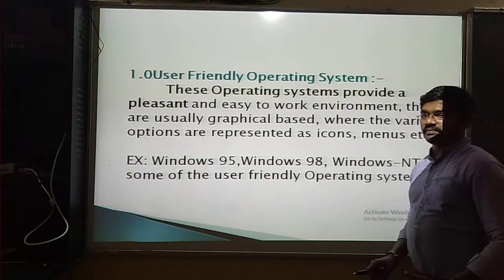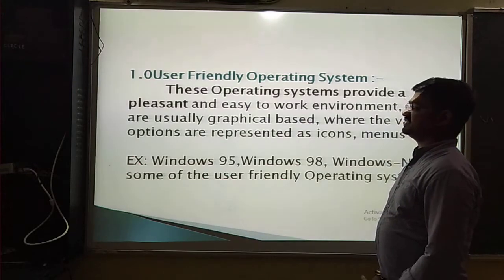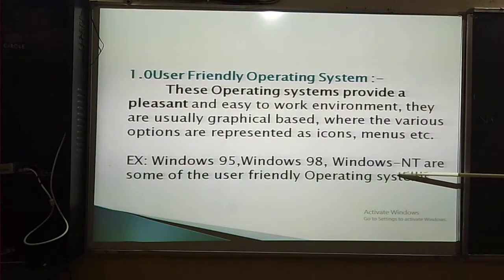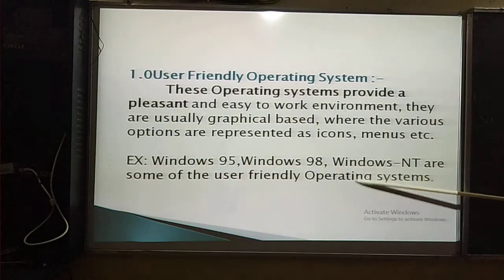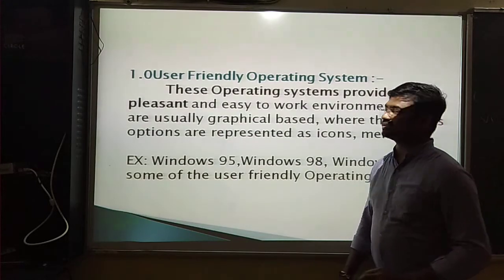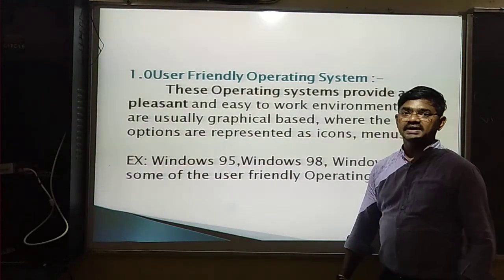What are examples of the user friendly operating system? Windows 95, Windows 98, Windows, and some other user friendly operating systems. Any operating system you use like this is a user friendly operating system.